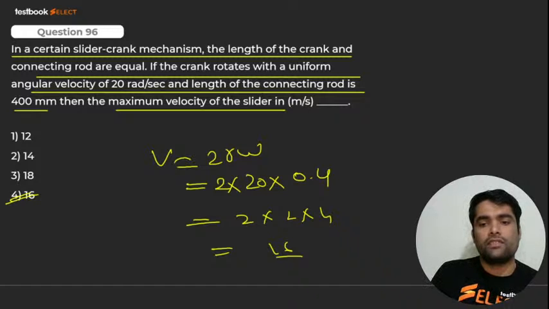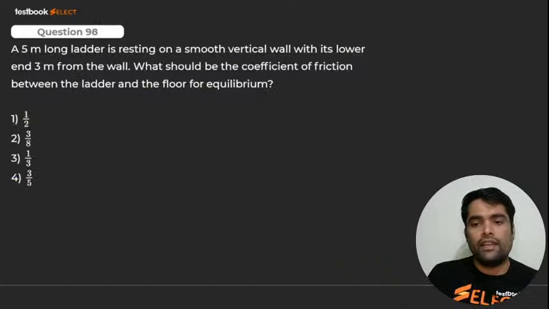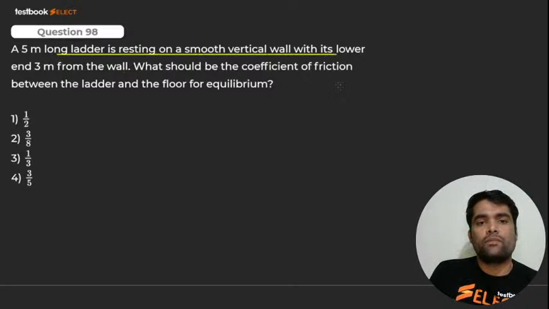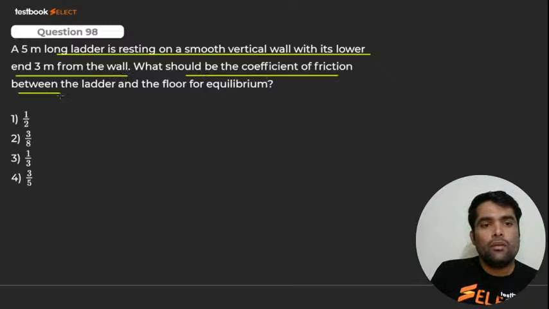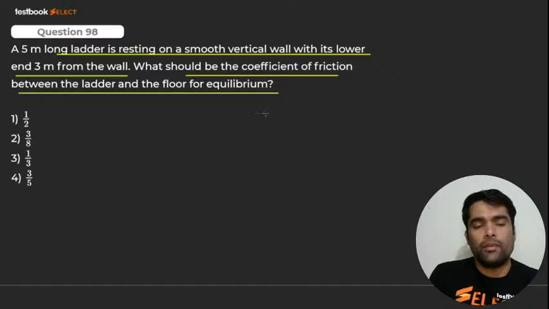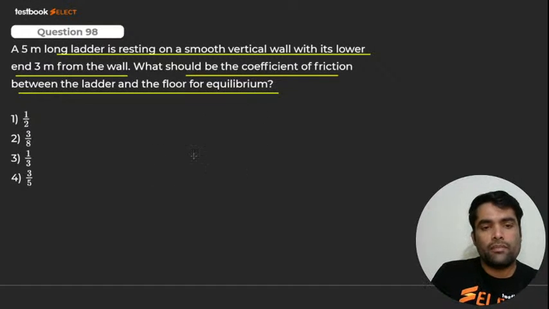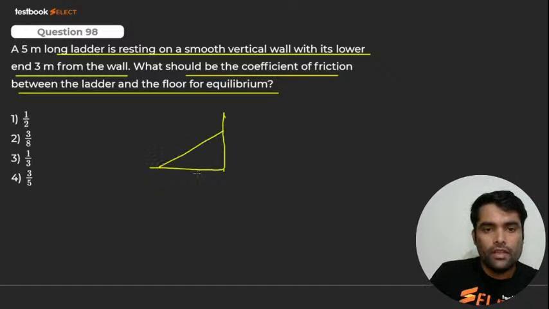97 we have done, 96 we done, now 98. A 5 meter long ladder is resting on a smooth vertical wall with its lower end 3 meter from wall. Should be coefficient of friction between the ladder and floor equilibrium. Same अभी जो क्वेश्चन किया था हमने, ऐसा ये क्वेश्चन किया था, ये कितना है 3.